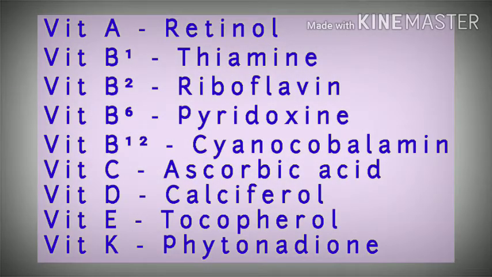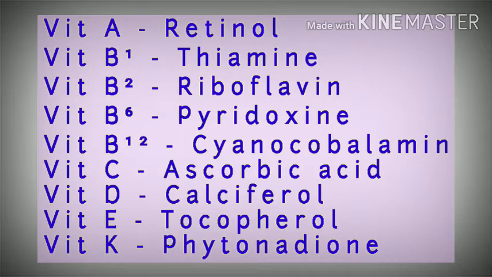Here are the common names of the various vitamins. These terms are not much important from board's point of view, but you might expect these questions in entrance. Vitamin A is also called retinol. Vitamin A is good for our eyes, and also retina is a part of our eyes, which we can remember in this way. Vitamin B1, B2, and B6 are called thiamine, riboflavin, and pyridoxine respectively.